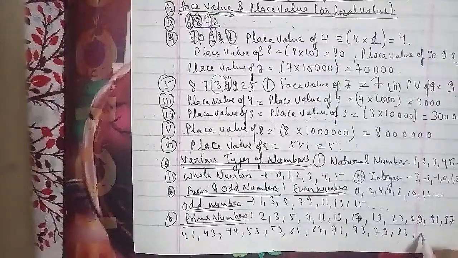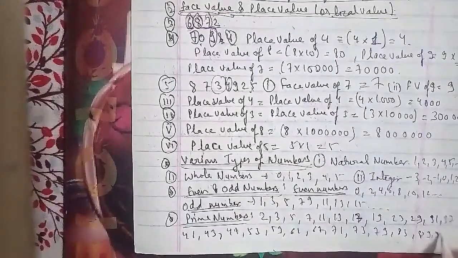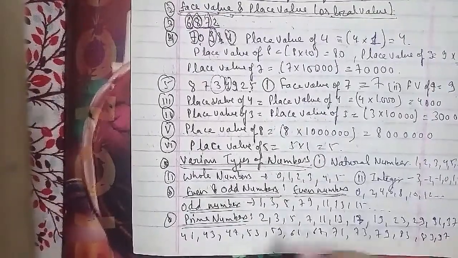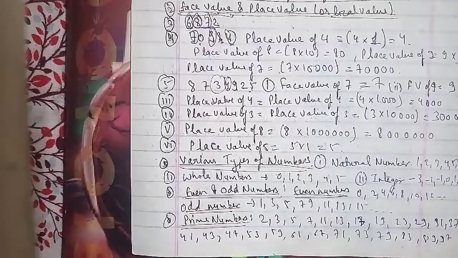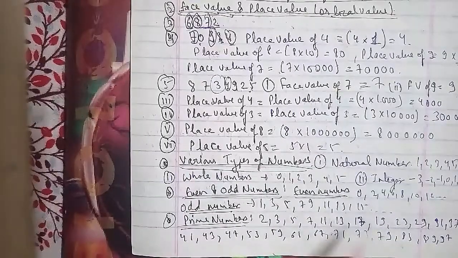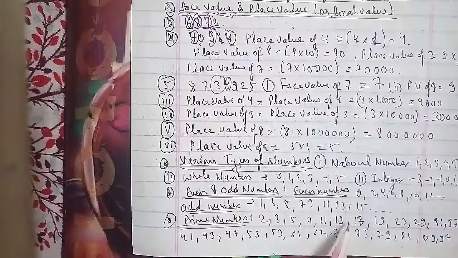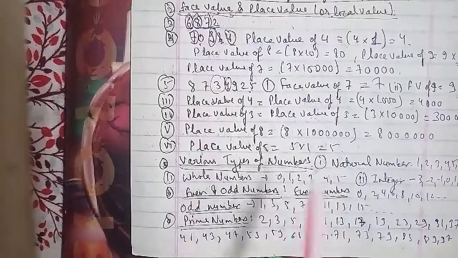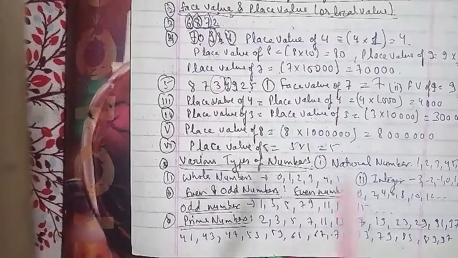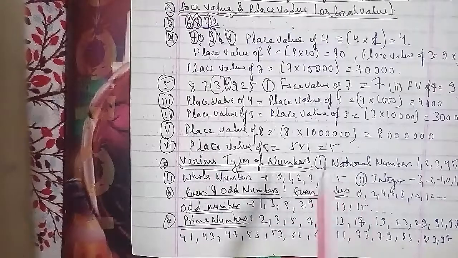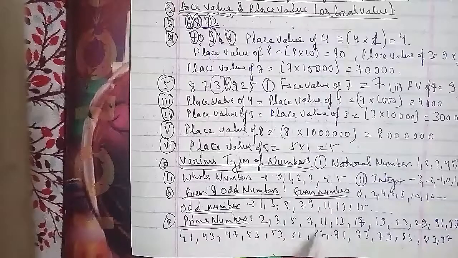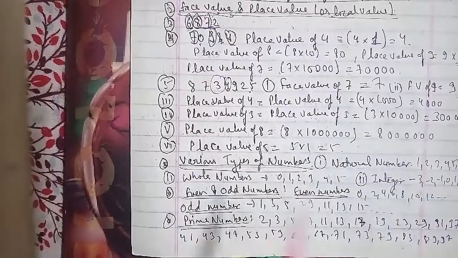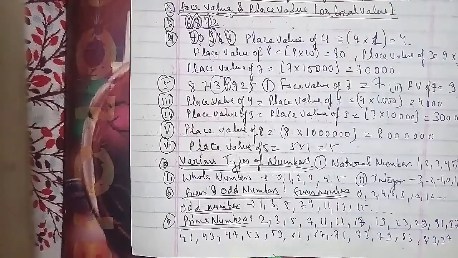Test for a number to be prime: let p be the given number and let n be the smallest counting number such that n square is greater than or equal to p. Now test whether p is divisible by any prime number less than or equal to n. If yes, then p is not a prime, otherwise p is prime. The other question we'll talk about is the seventh question of the session.